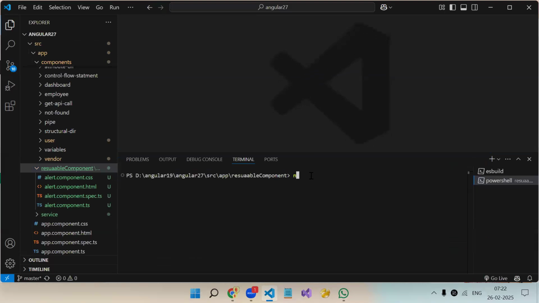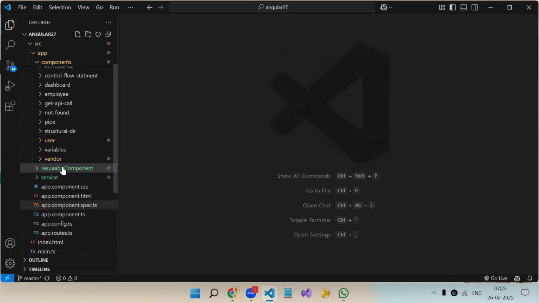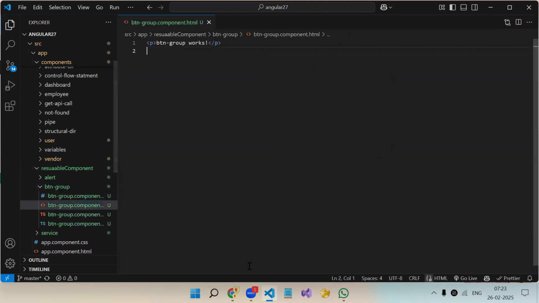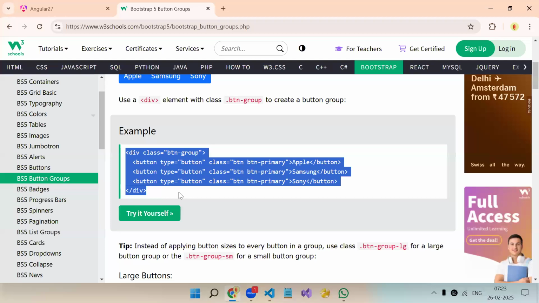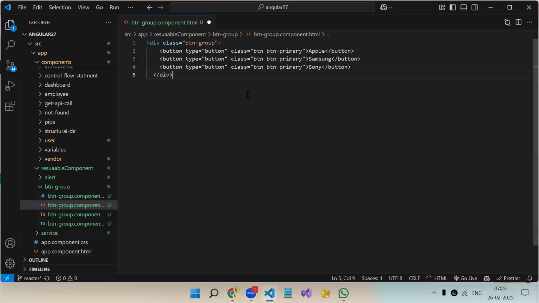Okay. Let's say ng generate component button group. Okay. Now in my component, we need the basic UI. Fine.